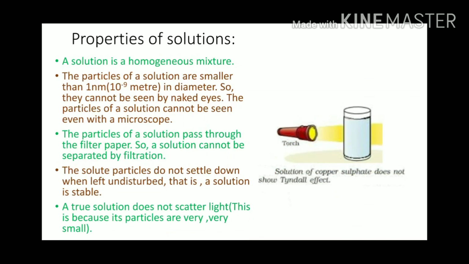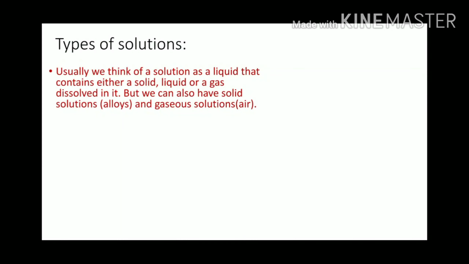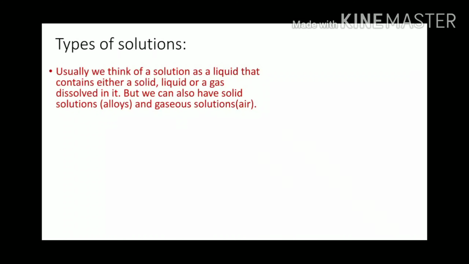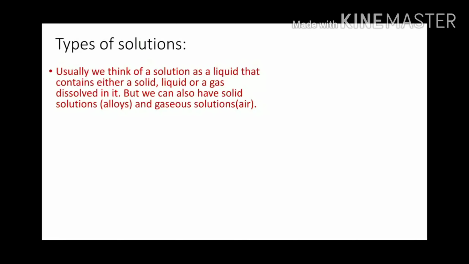A true solution does not scatter light. This is because its particles are very, very small. Now let us see what are the types of solutions. Usually we think of a solution as a liquid that contains either a solid, liquid or a gas dissolved in it. But we can also have solid solutions, that is alloys, and gaseous solutions, for example air.